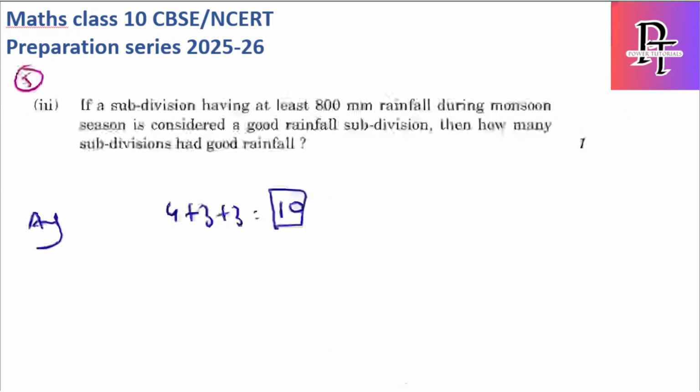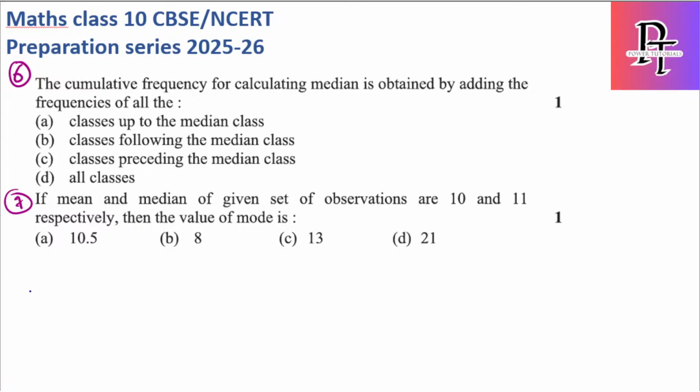Okay, let's move to the next one. This is from another set where we have two MCQ questions. Let's solve this. The cumulative frequency for calculating median is obtained by adding the cumulative frequencies for all classes: up to the median, following the median, or preceding the median. A should be the right answer.